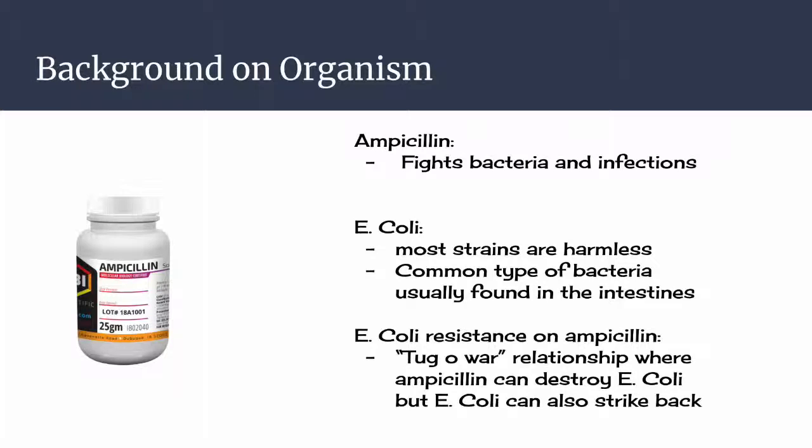Ampicillin is an antibiotic that fights bacteria. It is commonly used for many different bacterial infections, including infections of the stomach or intestines. It is an irreversible inhibitor of transpeptidase, which prevents the bacteria from maintaining its cell wall.